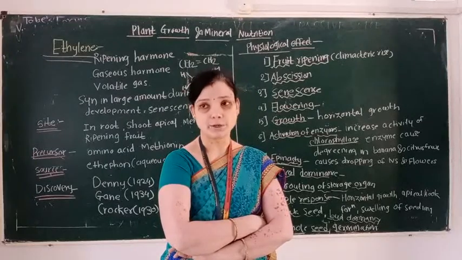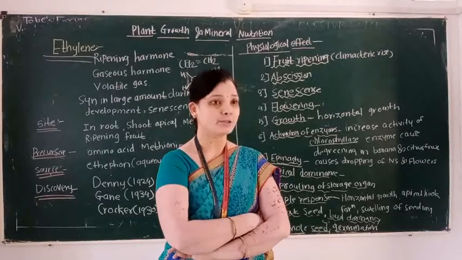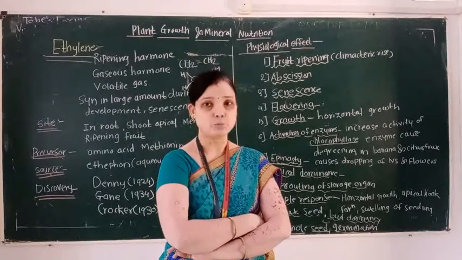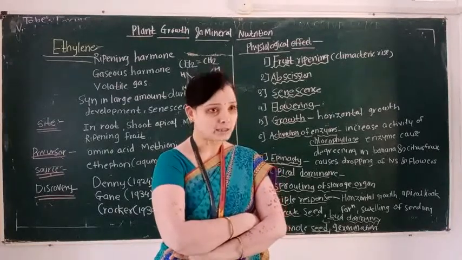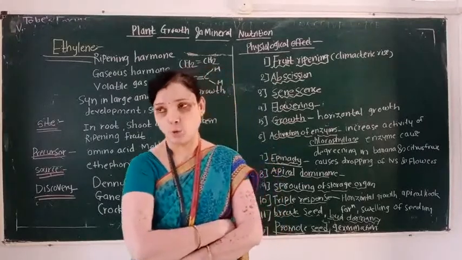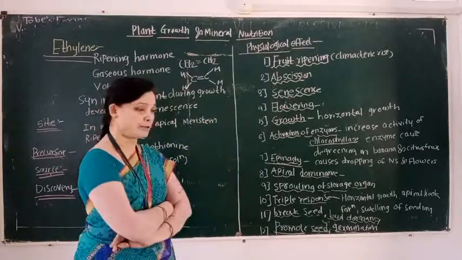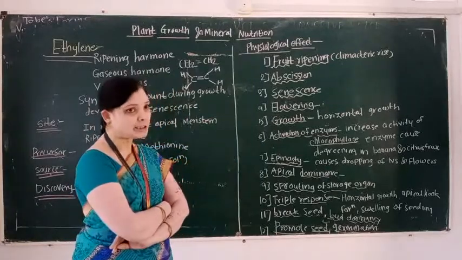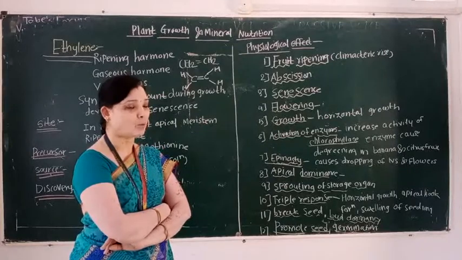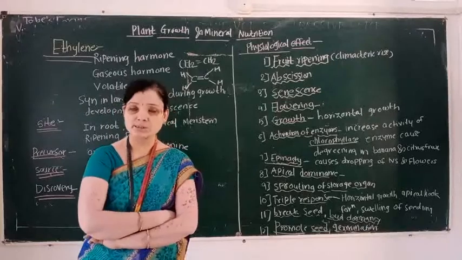First, fruit ripening hormone, second abscission, third senescence, then flowering, then activation of enzymes, and epinasty. For dropping of the leaves and flowers, or epinasty, the ethylene hormone is responsible. And what is apical dominance?